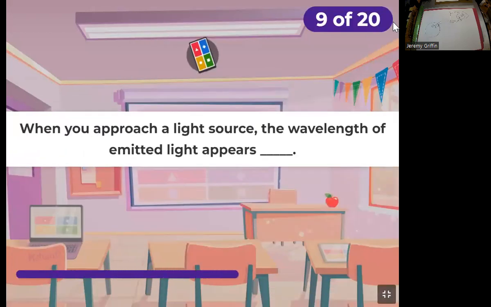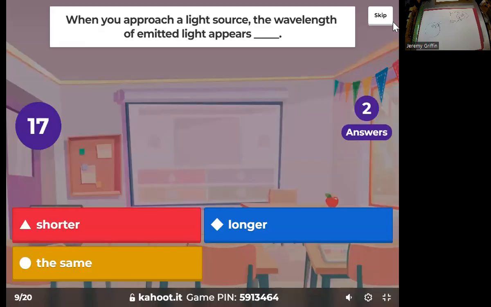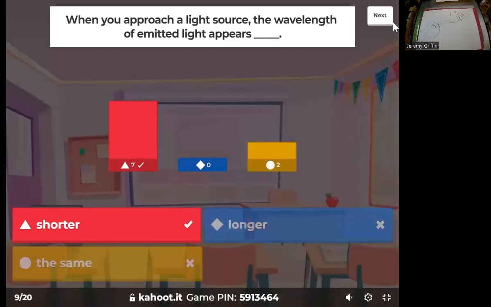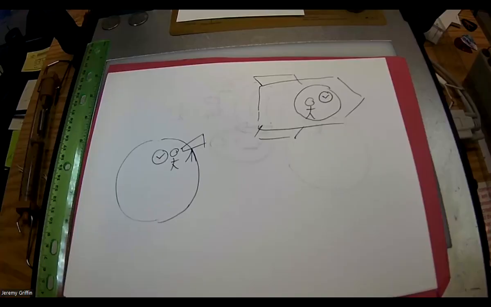When you approach a light source, the wavelength of light emitted appears what? Short. Okay, all right. I did want to draw this one out. Most of you got that, but do you remember the Doppler effect?